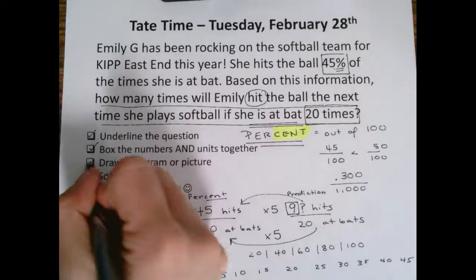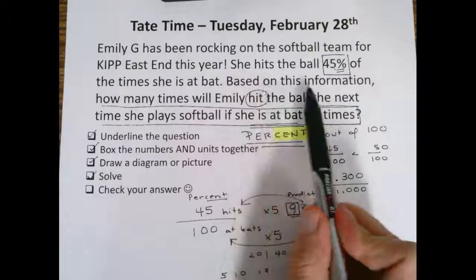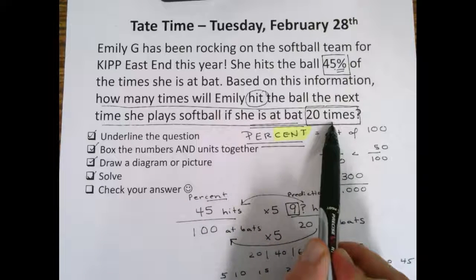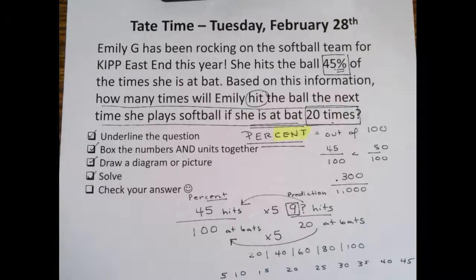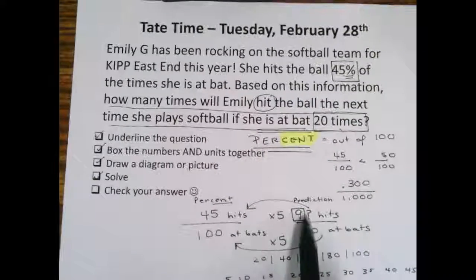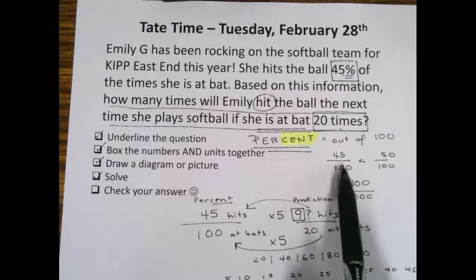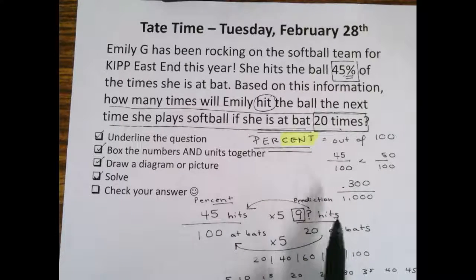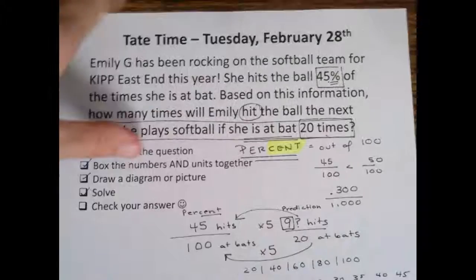Let's make sure this makes sense. Based on this information, how many times will Emily hit the ball the next time she plays softball if she is at bat 20 times? So we made a little percent conversion. We just practiced conversions. Now we're doing it with percents. We know that this is 45 out of 100. So then we make sure that our at-bats are 20, and we're trying to figure out what number should be in our numerator. Well, I just said that 45 is a little bit less than half, and 9 is less than 10, and 10 out of 20 would be half. So this means that if she has 20 at-bats, she would get 9 hits, which is a little bit less than half. So my correct answer should be 9.